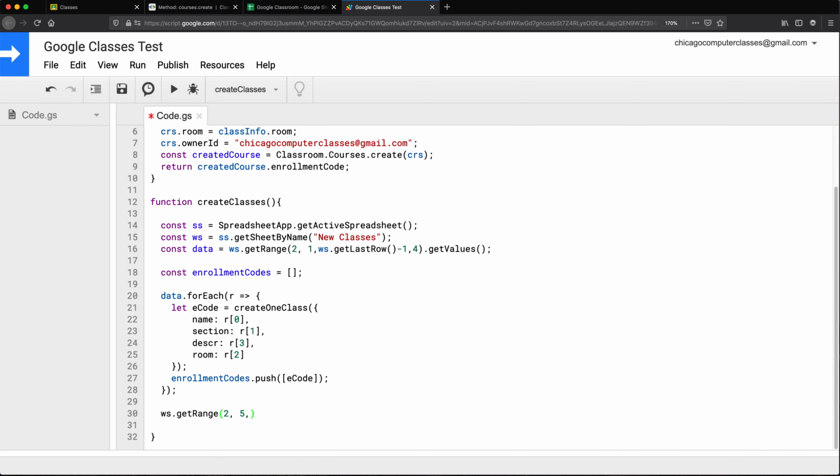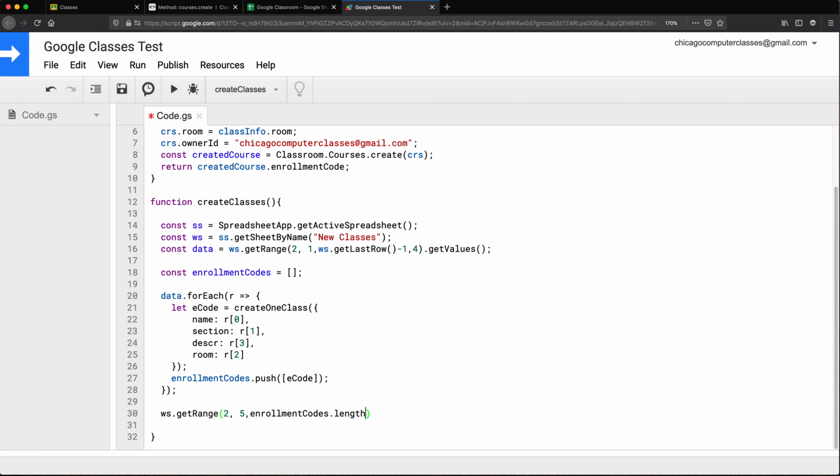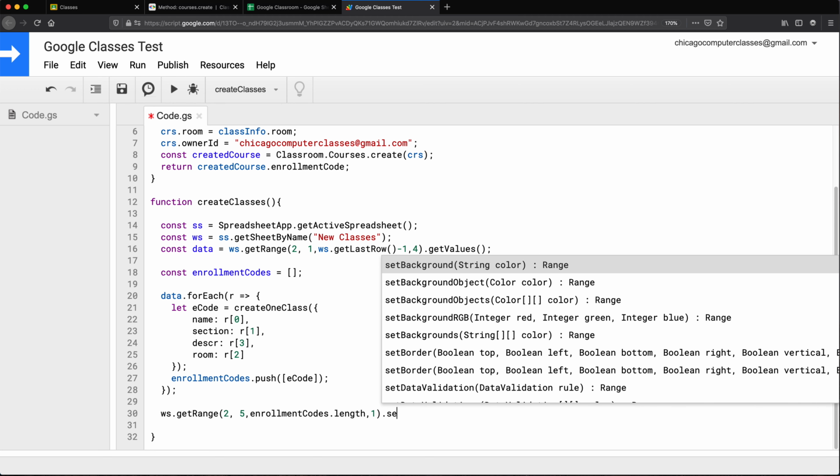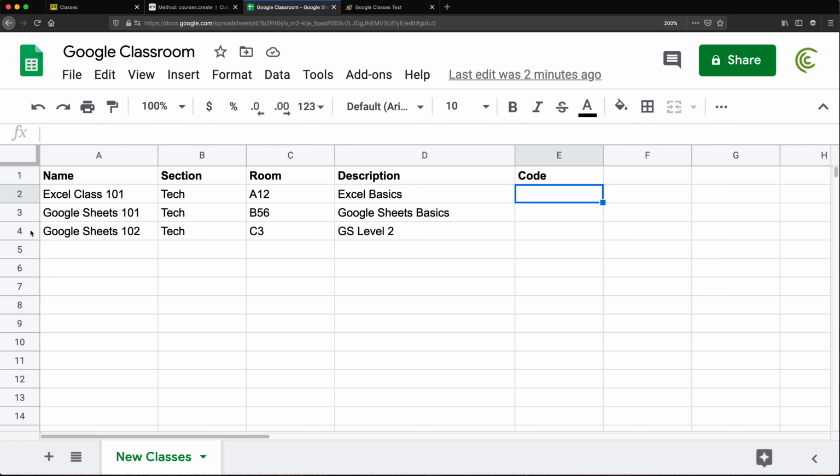So the number of rows is going to be the number we have here, the length of the enrollment codes, and the number of columns is just going to be 1. And we're going to set values to those values in this array.